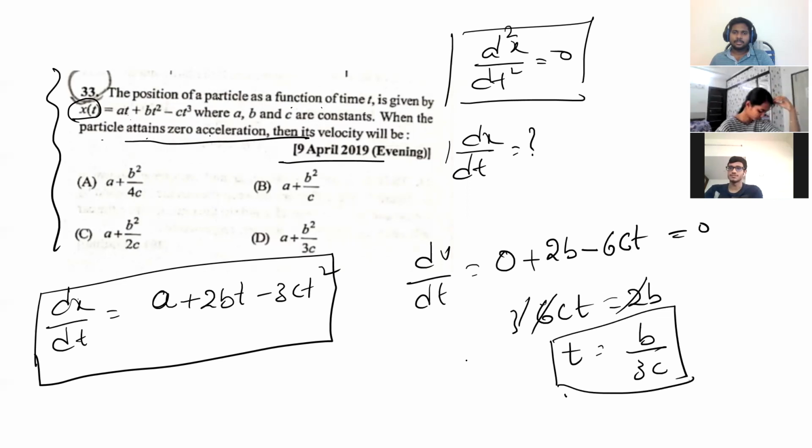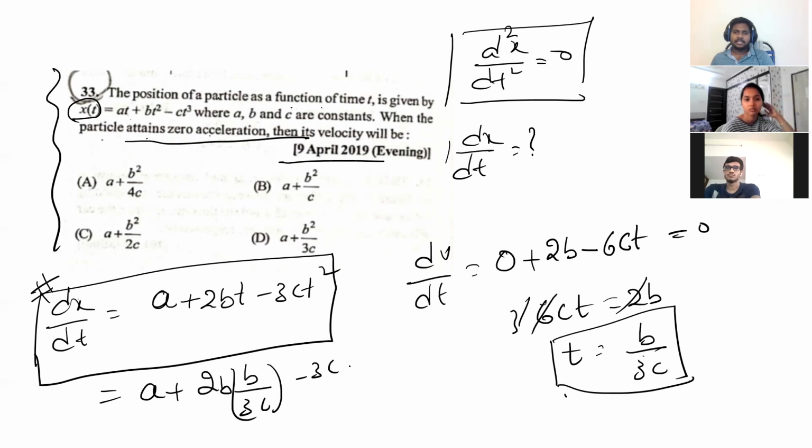So you substitute b by 3c for t in the velocity term, you will get the velocity: a plus 2b into b by 3c minus 3c into b square by 9c square. So you get it as... c gets cancelled here. What do you get here?